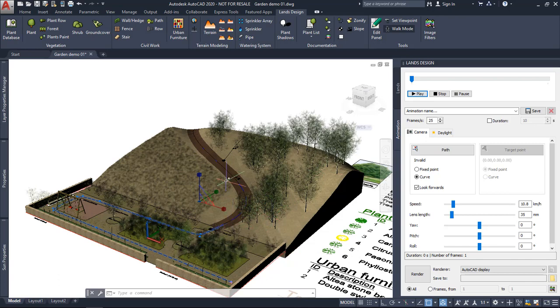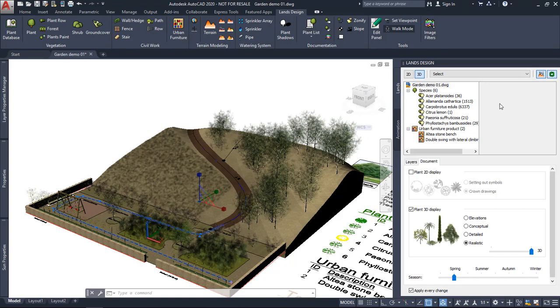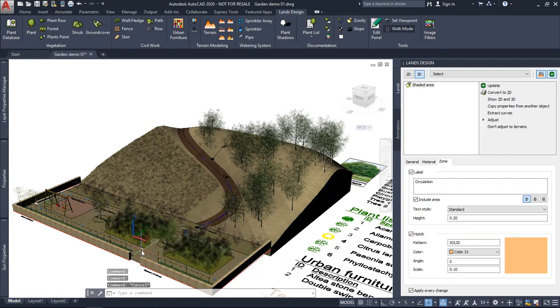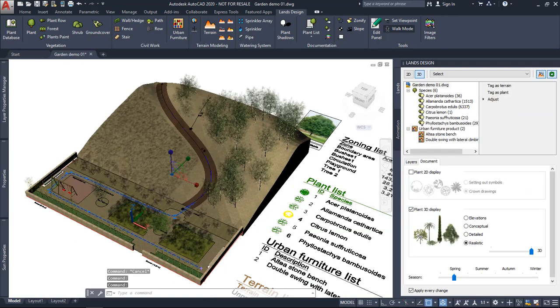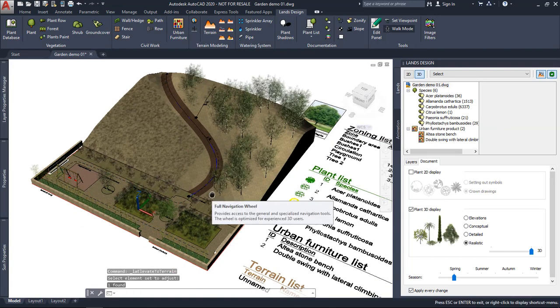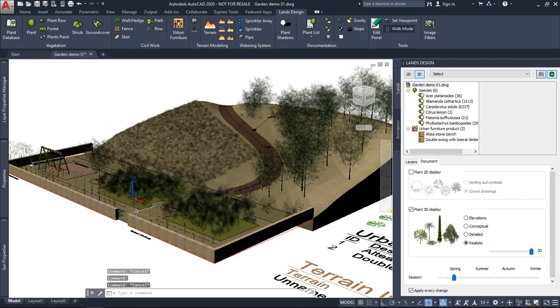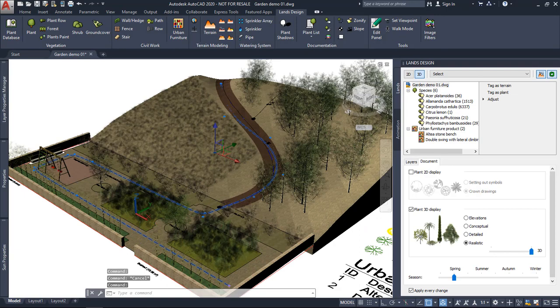First of all, I'm going to project it on the terrain as well, the same thing as I did with the path. So I select it, I go to adjust to terrain, and now I'm going to move it 2 meters above the project, the camera path.